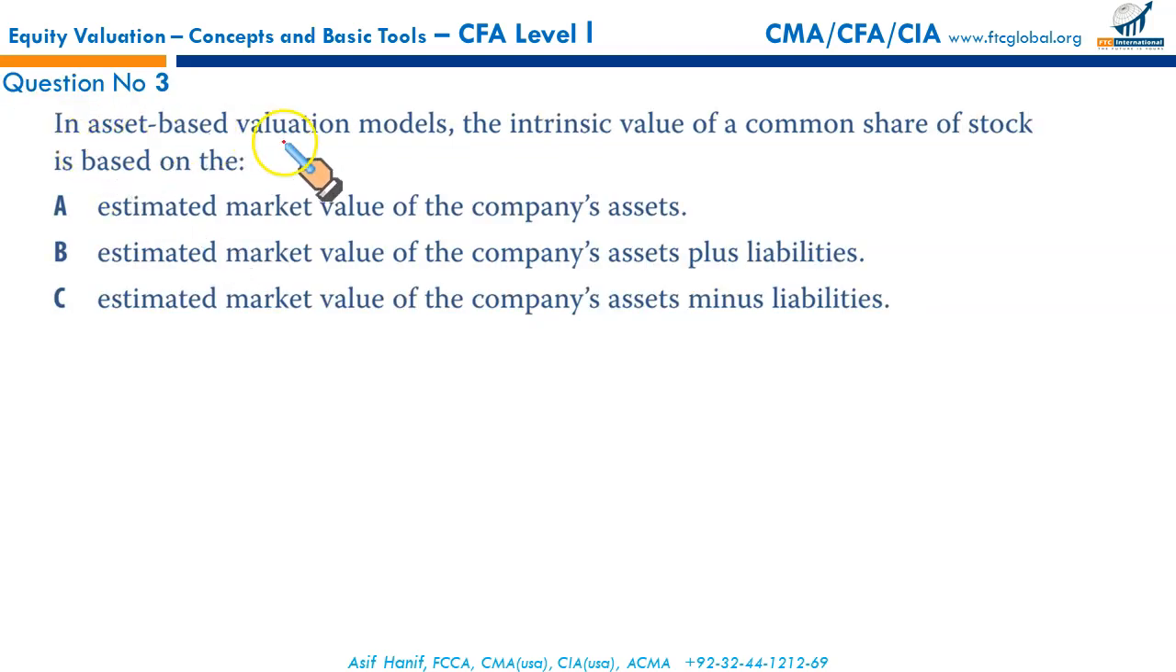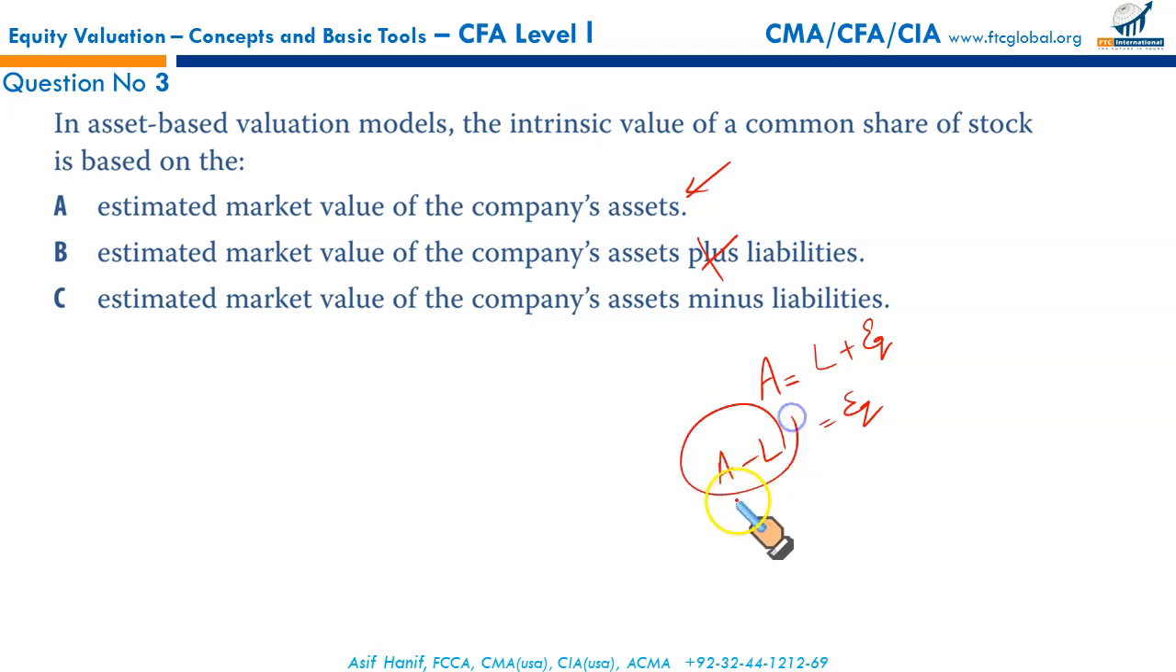Next, in asset-based valuation models, the intrinsic value of a common share of stock is based on the estimated market value of the company's assets. Yes, it is one of the components, but not just this alone. Estimated market value of the company's assets plus liabilities, wrong. In fact, if you remember the accounting equation, assets is equal to liabilities plus equity. So basically equity is equal to assets minus liabilities. So whatever the result comes, dividing this by the number of shares will give you the intrinsic value of a common share of stock based upon the asset-based valuation model.